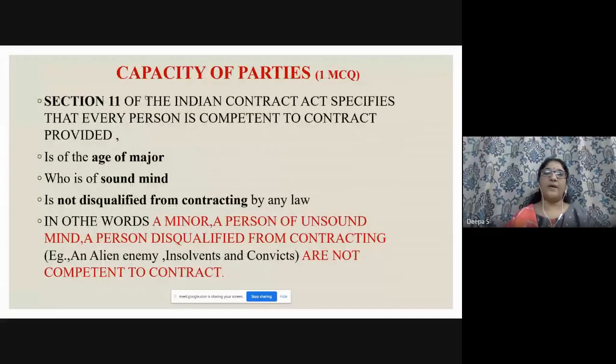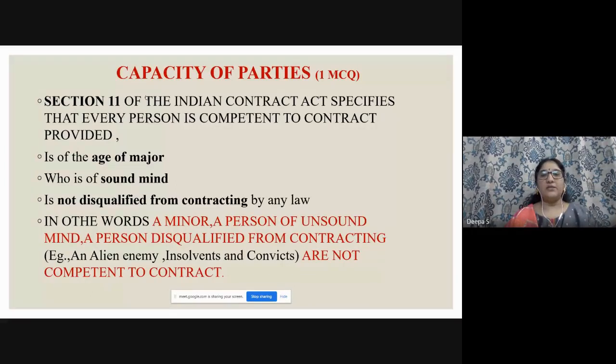And next comes capacity of parties. I myself have given MCQs that are possible here. Section 11: under which section is capacity of parties dealt with? They used to ask like that. So Section 11, and who are the persons eligible and who are the persons not eligible. So here we go.